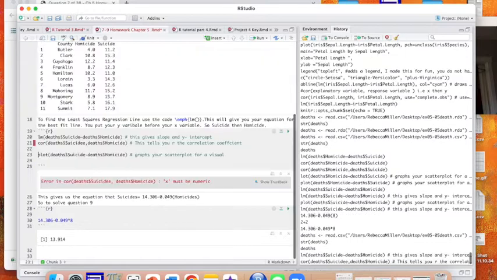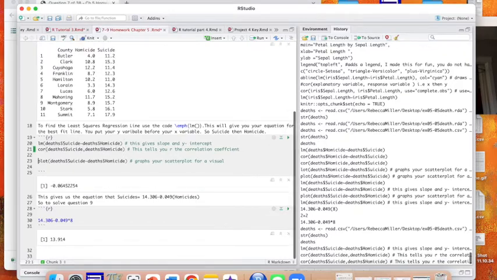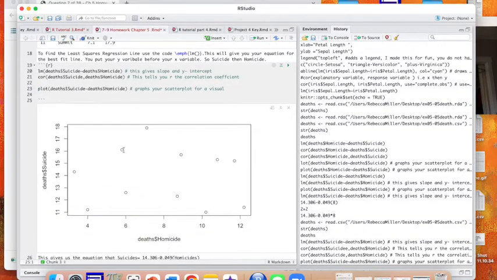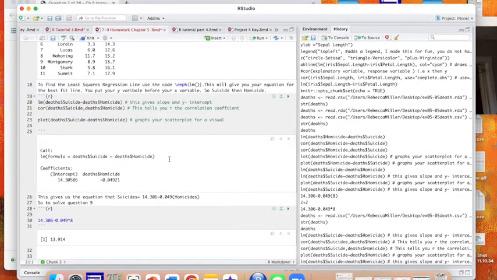Now if I wanted to, I could calculate the correlation coefficient. That's because I spelled it wrong. Let's try that, right? There we have that weak correlation. If I wanted to, I could plot this scatter plot to see that, oh yeah, this is really weak, but probably negative. But this was what it wanted, right?